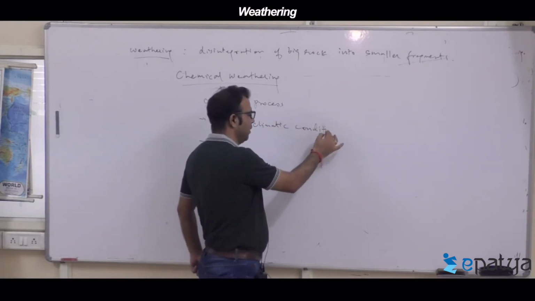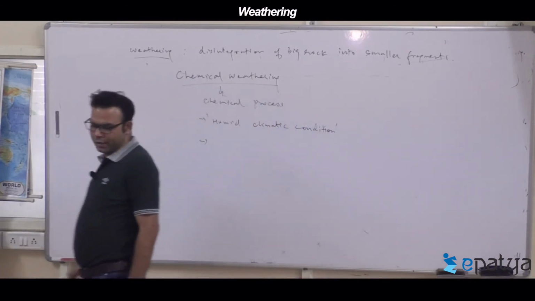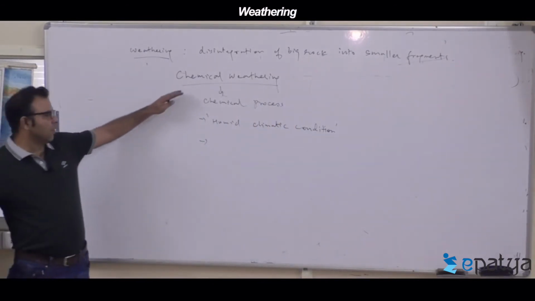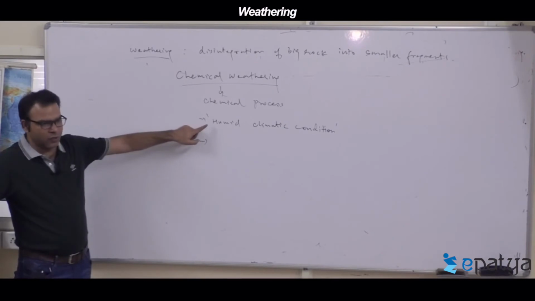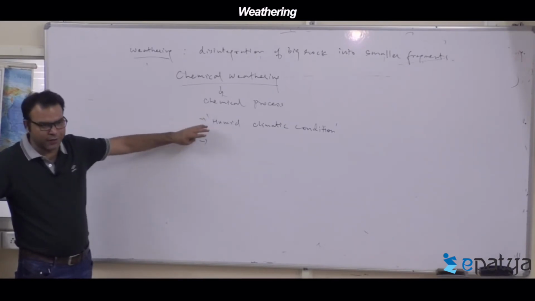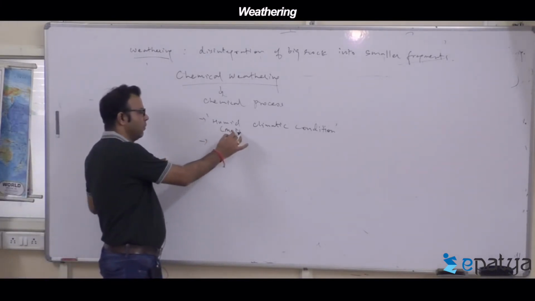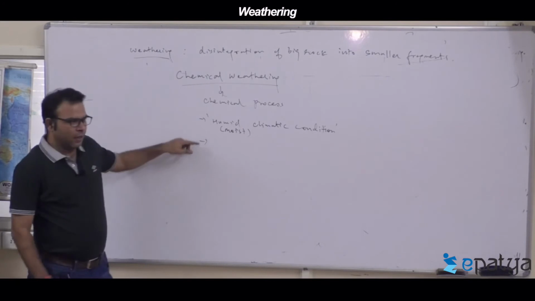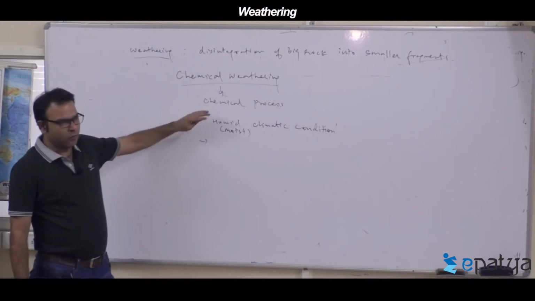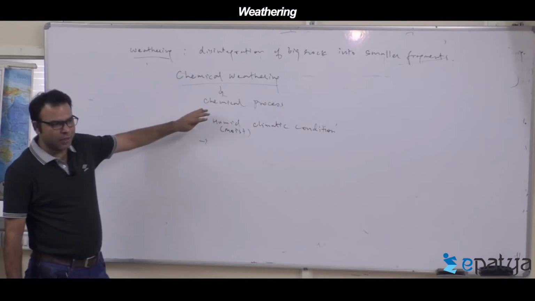This is when the rainfall amount is good. Where this chemical weathering happens, the condition is humid climate, good rainfall, moist areas. Humid means a moist climatic condition, where the rainfall is more than 100 centimeters in a year.